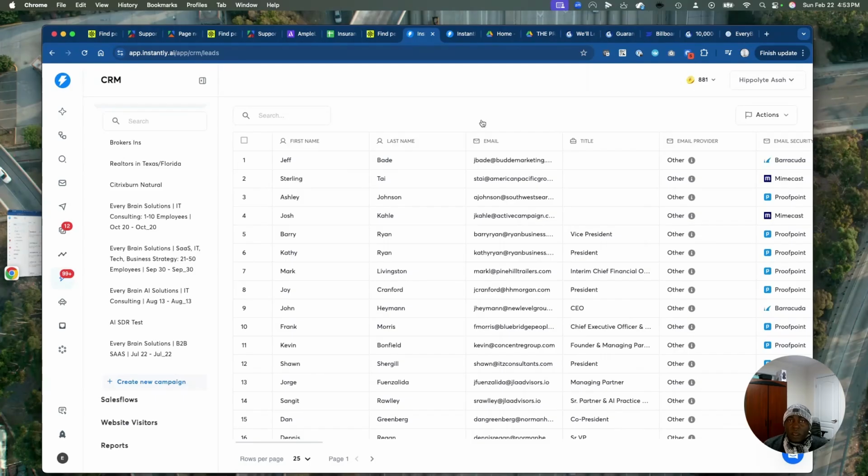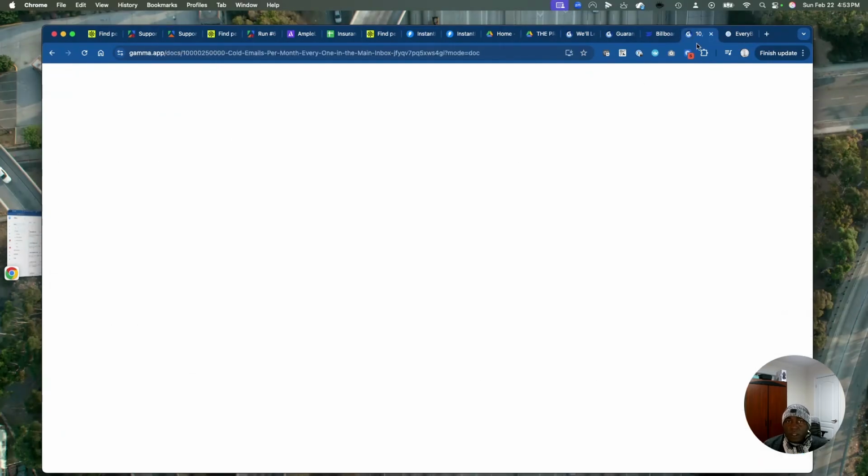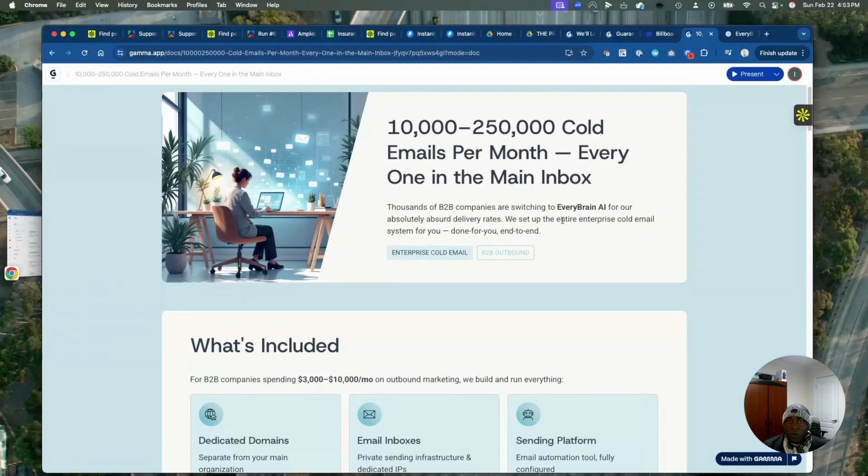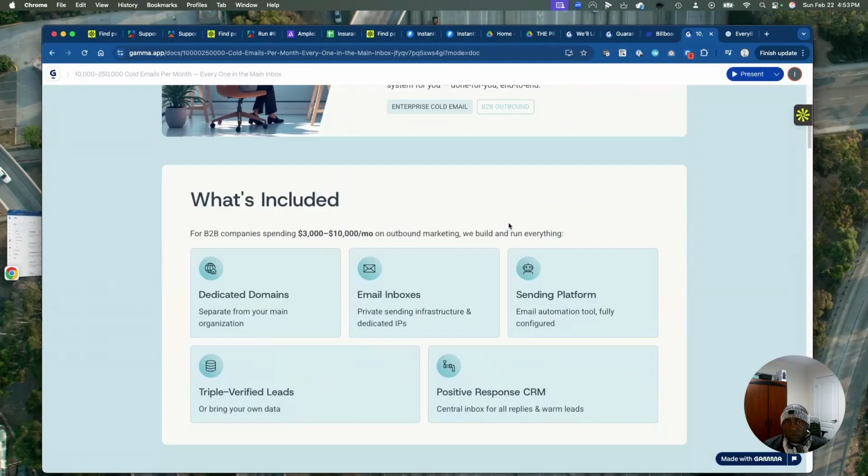But again, how does it work? I'm just going to go a little bit here. Maybe I'll just show you this demo. What we do is we send out 10,000 to 250,000 cold emails per month. It just depends on how much we work with you. There are thousands of B2B companies that are switching to Evergreen AI for our absolute delivery rate. We guarantee delivery.